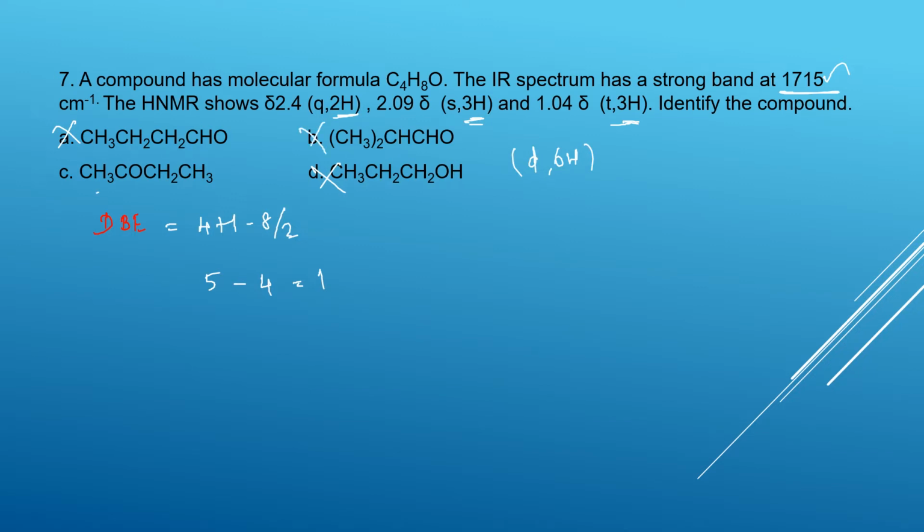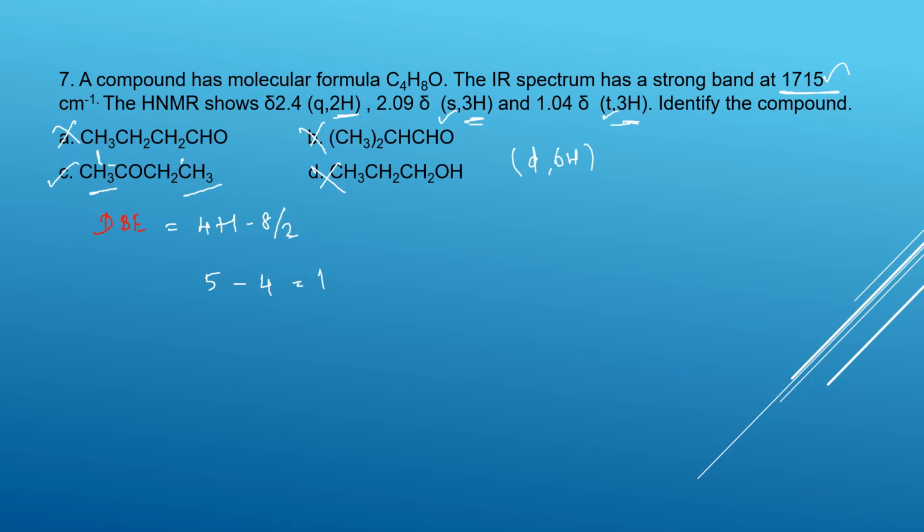And if you check this, 3 hydrogens separately, and the environment is also different. One becomes a singlet, and the other, attached to the CH2 group, may be a triplet, because 2 plus 1 is 3.